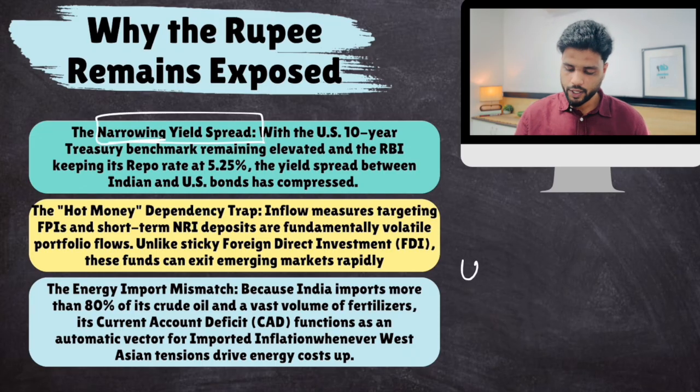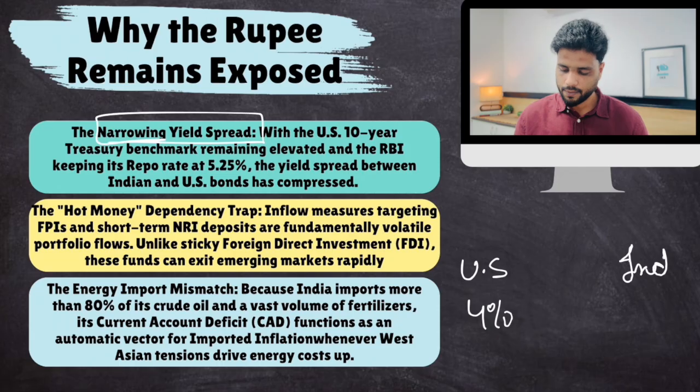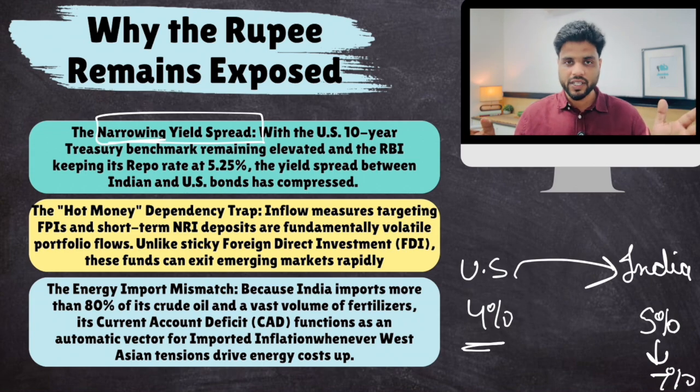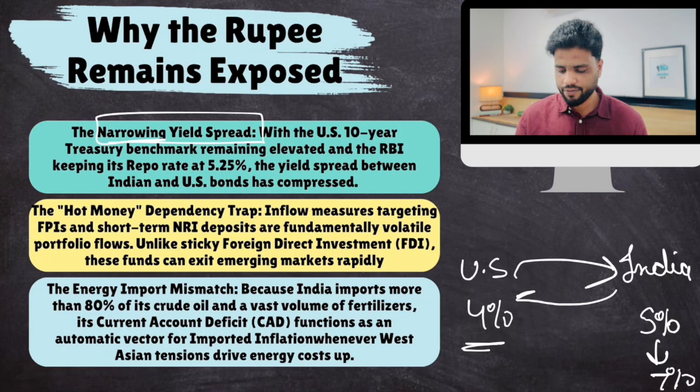Whenever there is a difference between US interest rates and India's interest rates, for example, US interest rates are 4% and India's are 5%. India's interest rate should be really high as compared to the US so as to attract investors from the US to India. If the gap between the two interest rates is very narrow, Indian investors would want to invest in safe countries like the USA. So when the gap is narrow, this leads to outflow. This is a problem.